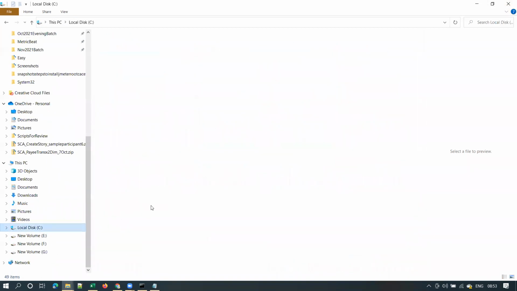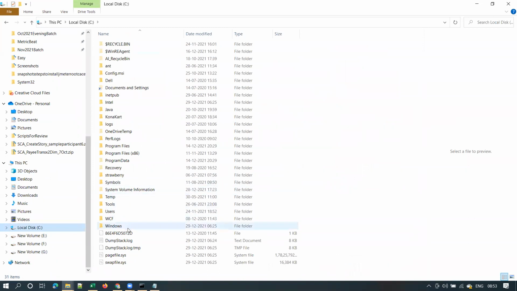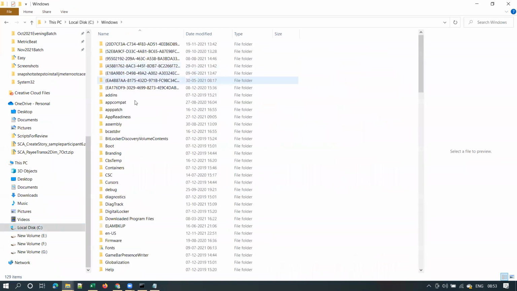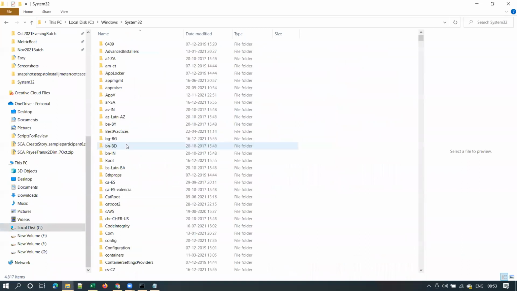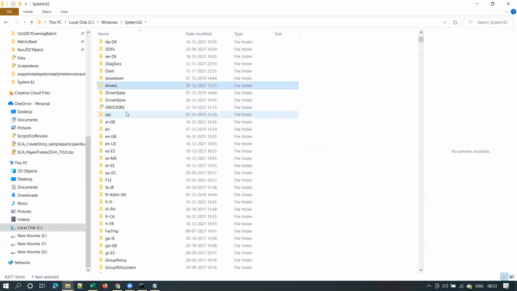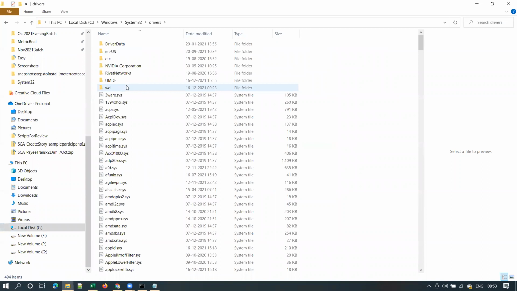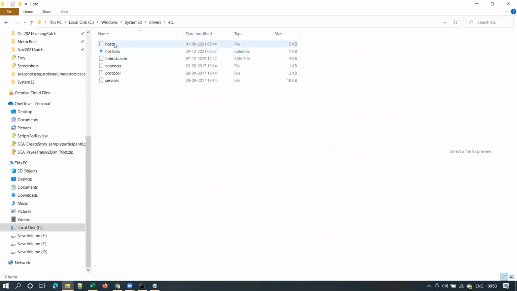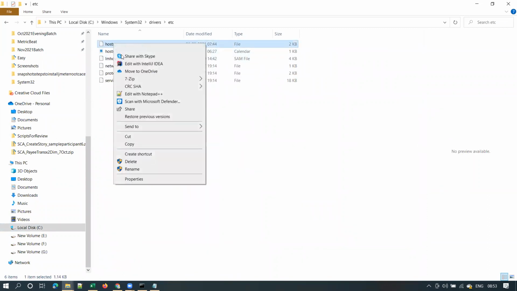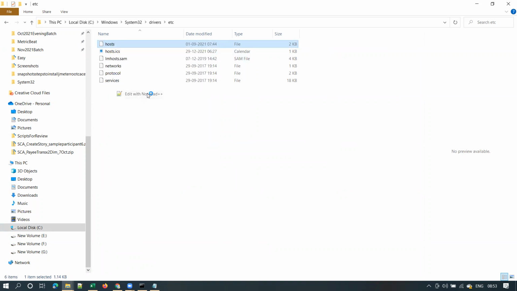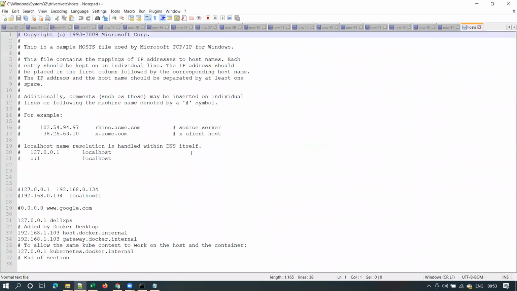And go to your C drive. C, Windows, System32, Drivers, etc. Go to etc, and this is where you have the hosts file. Let me open this with Notepad. So this is how your host file looks like.